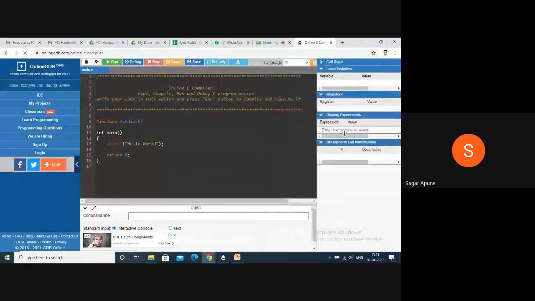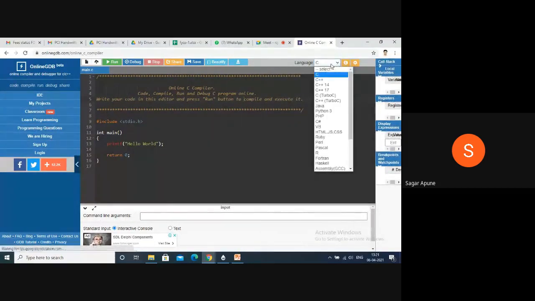Just wait. Here there are different languages available: C, CPP, Java, Python, PHP, C Sharp, VB, HTML, Ruby, Perl, Pascal, R. There are different languages, right?